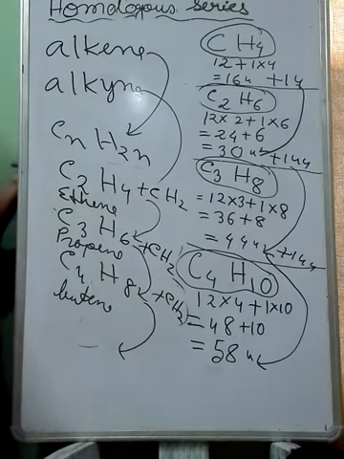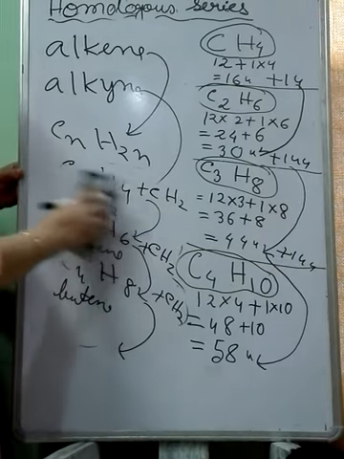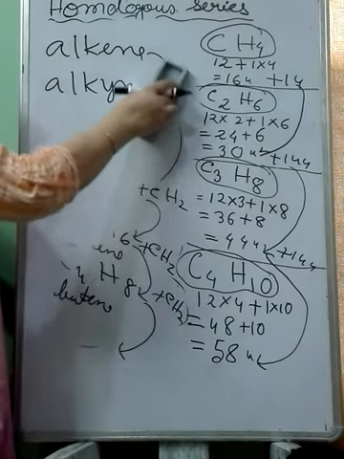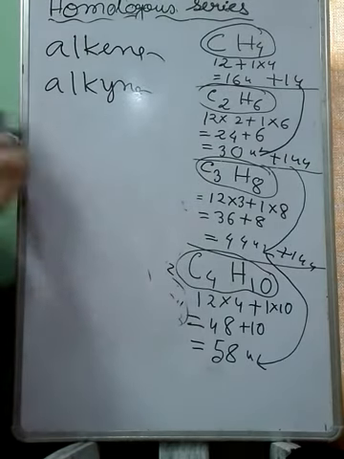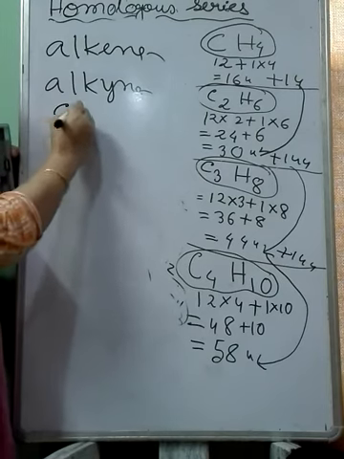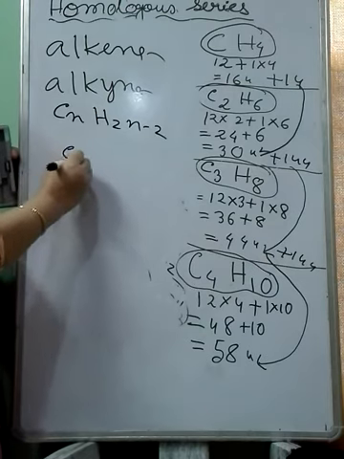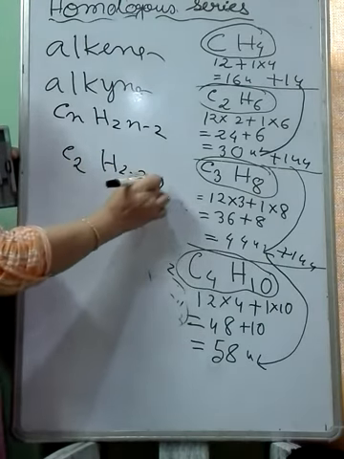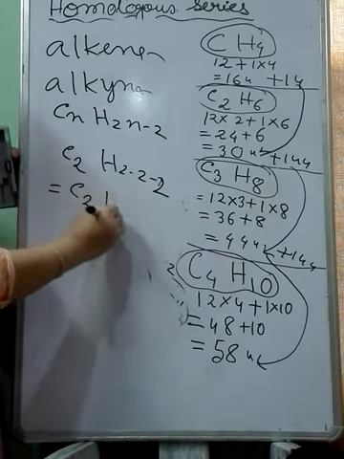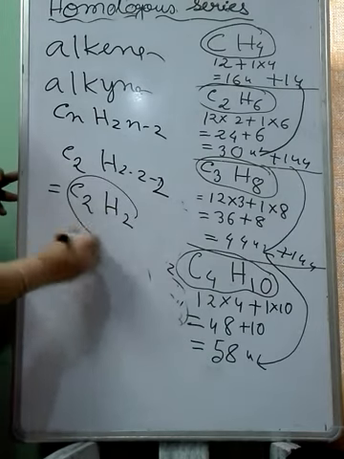They have the same chemical property. The members have the same chemical property, but their physical properties are different. And the same in the case of the alkyne also. Alkyne members also have the same difference in their unit. The alkyne formula was CnH2n minus 2. If you put the value 2 here, you will get C2H2, the first member.